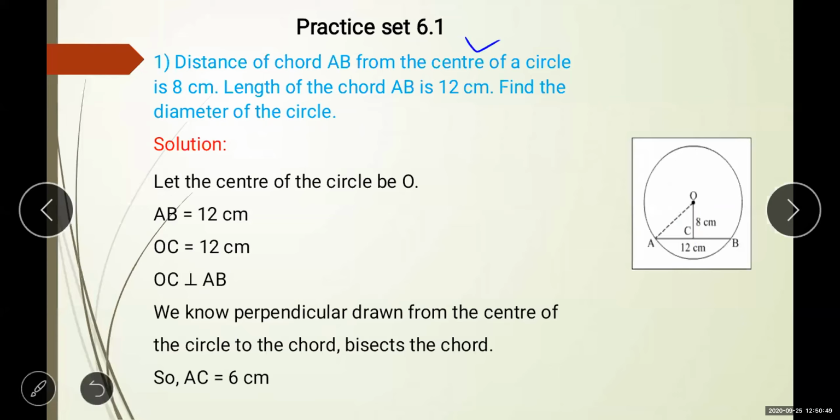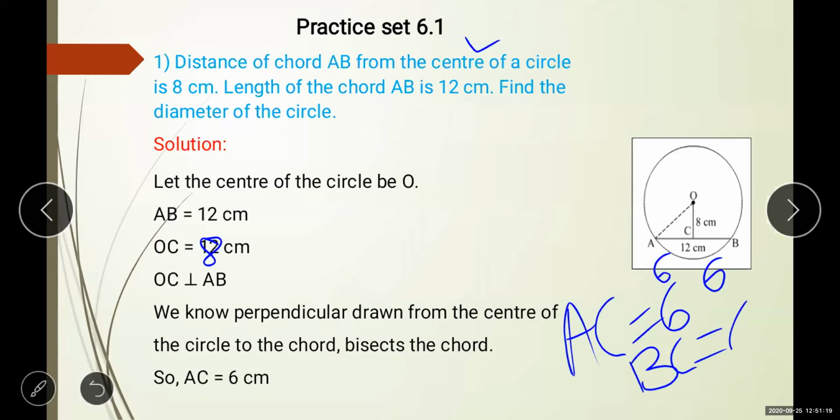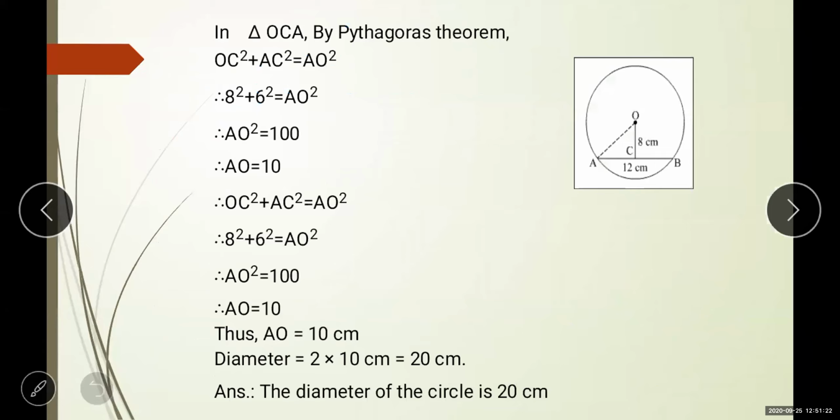Suppose the center of the circle is O. AB is equal to 12, OC is equal to 8 centimeters, and OC is perpendicular to segment AB. We know that a perpendicular drawn from the center of the circle to the chord bisects the chord. Obviously 12 is divided into 6 and 6. So AC is equal to 6 and BC is also 6.